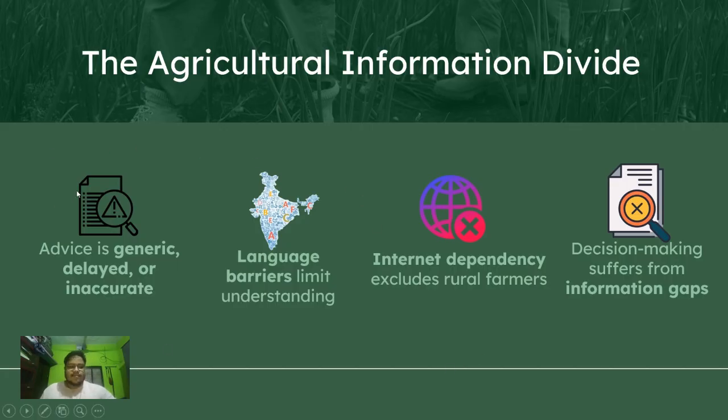First of all, they get very generic advice, or delayed or inaccurate data or advice in their system. Secondly, language barrier. Most of the data is either in Hindi, or mostly in English, or regional languages. Even if there is some good text in different regions, we cannot access it. Then after that, we have internet dependency. A lot of the data is on the internet, not on some non-internet based system that the farmers can access. Lastly, decision making suffers because of this information gap that we see over here.